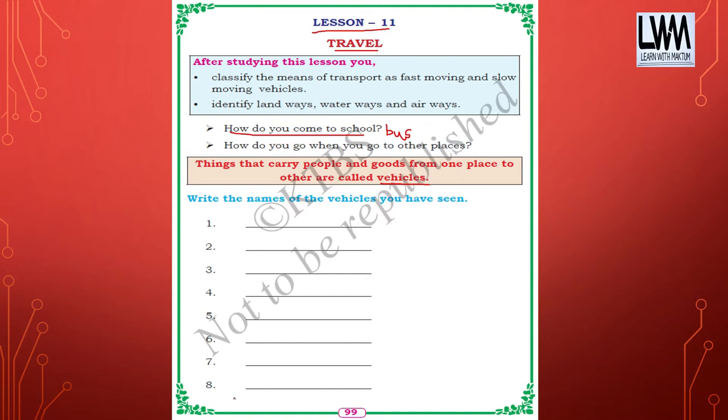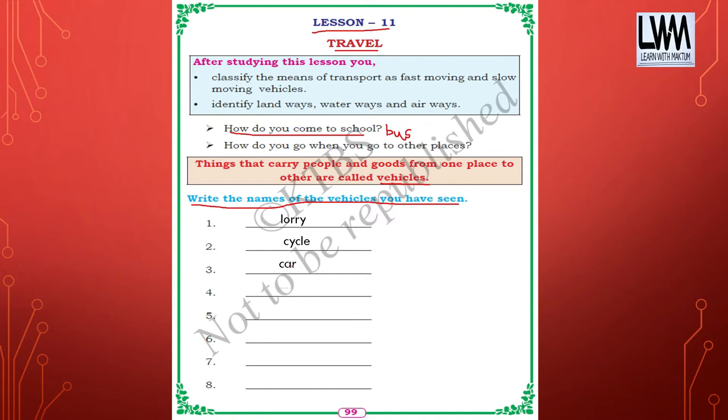There is one question they have asked you. Write the names of the vehicles you have seen. Whichever vehicles you have seen, you have to write them one by one. I have written here lorry, which you may have seen. It is also called a truck. Then cycle, which is also a vehicle.